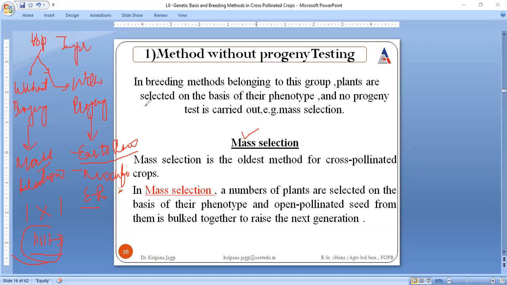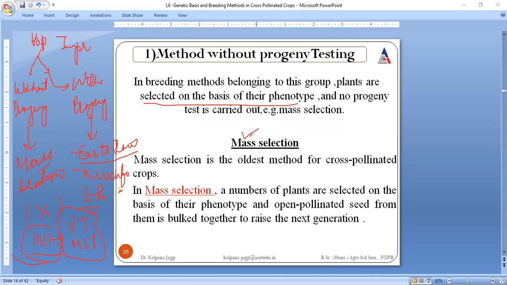That means here plants are selected on the basis of phenotype only, and no progeny test is carried out. If you remember, last time I told you we used to conduct yield trials and multi-location trials. These trials were being conducted on the progeny, but here no progeny test is carried out. Whatever inferior varieties are to be rejected and superior ones selected, they are selected on the basis of their phenotypic characteristics. So this is what is meant by method without progeny testing.